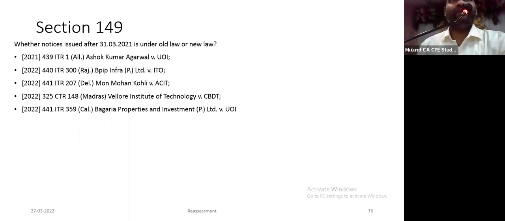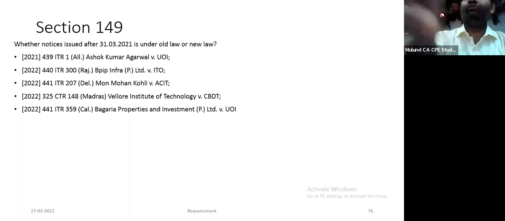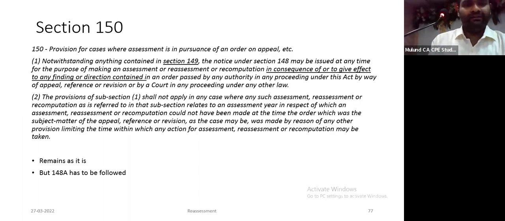Because by Finance Act 2021, you have replaced the whole section. They are issuing notice under the old law, relying upon the notification issued, कि हमारे पास टाइम है, तुम्हारे पास टाइम है. Nobody doubts that, but then you have to follow the new law, not the old law. This controversy is now very well settled. 150 remains as it is. Order in consequence, reopening in consequence to any order direction. Only one point. Even in this case, 148A has to be followed.